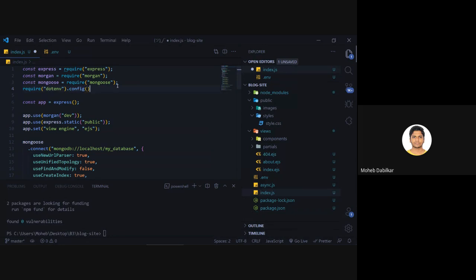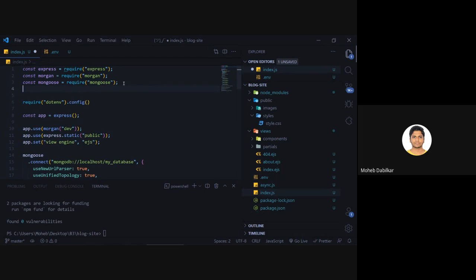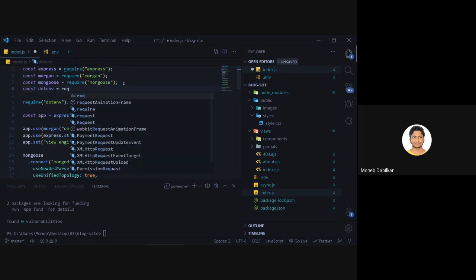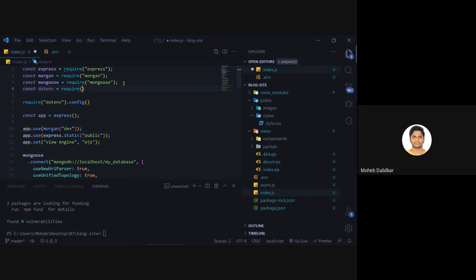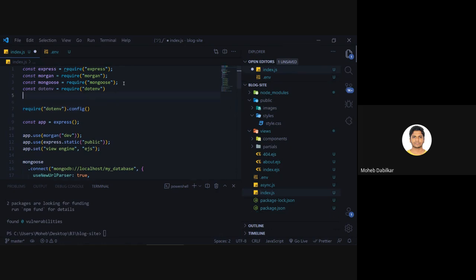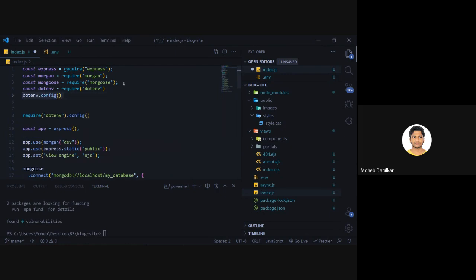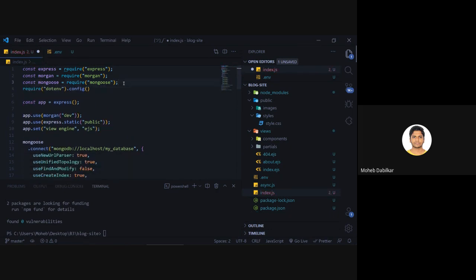Well, the real method, or you can say the long method, is you say const dotenv equals require, and then in brackets you say dotenv. You can now also say dotenv.config, but people prefer to do this. Then they say dotenv.config. Now this allows you a whole lot more control over your .env files. But for now, we will be going with the shortcut method.